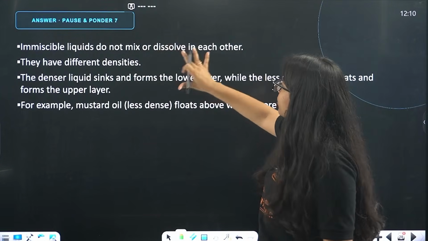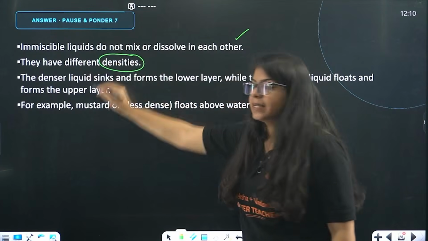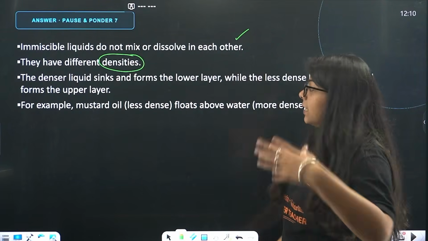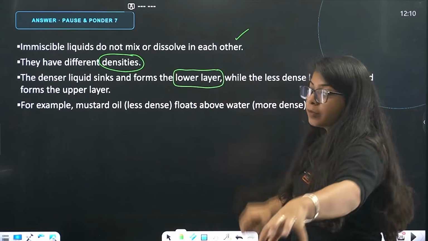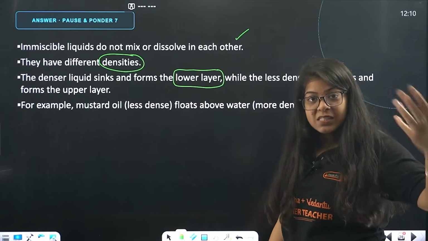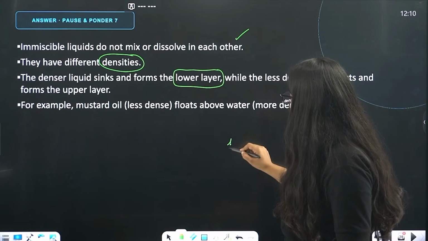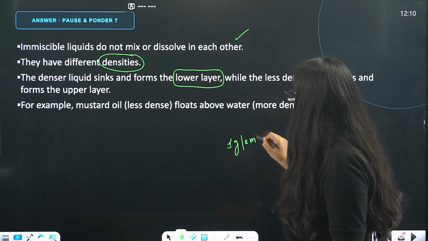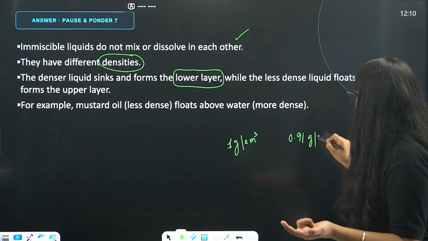Immiscible liquids do not mix or dissolve in each other. Of course, they have different densities. The denser liquid sinks and forms the lower layer. So, that means, ma'am, you are saying water is denser than oil. Yes, water is denser than oil. Its density is 1 gram per centimeter cube, and the oil is somewhere around 0.91 gram per centimeter cube.